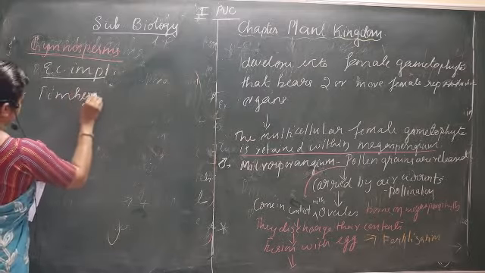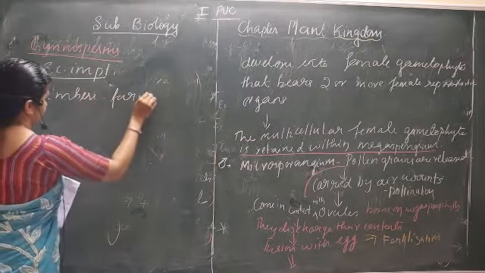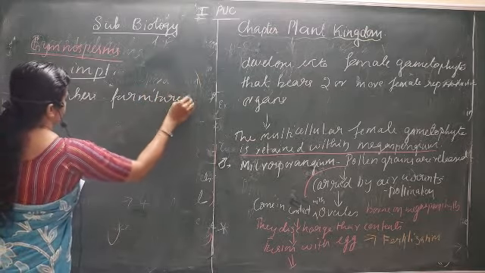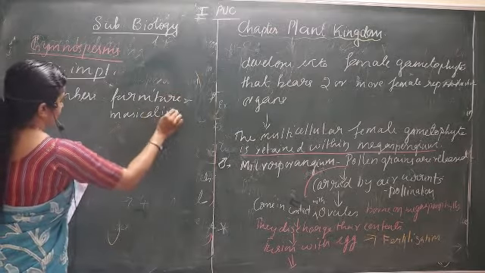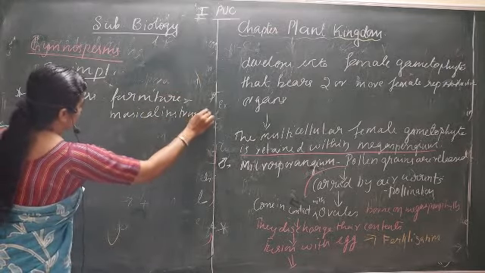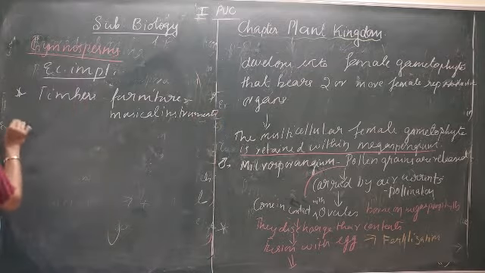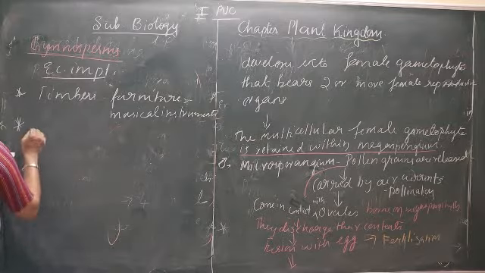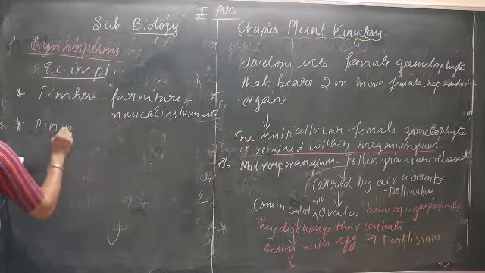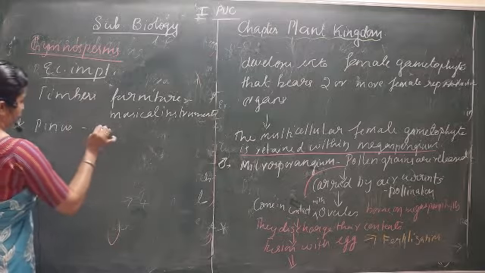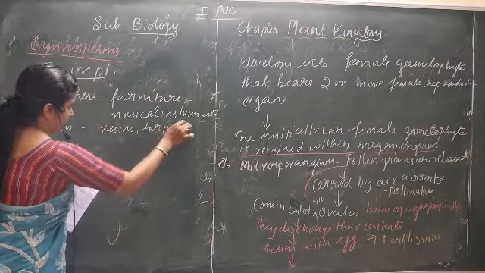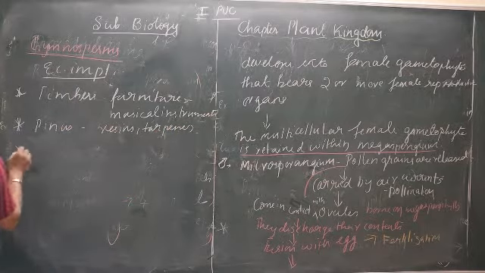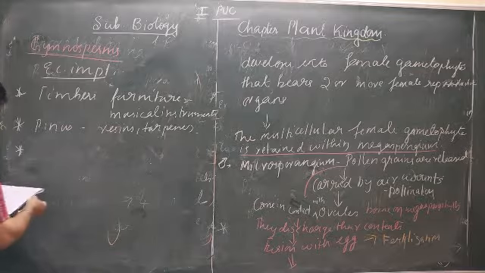Timbers are used in making furniture as well as some musical instruments. You know the cost of some of the musical instruments. So to prepare such musical instruments, there is a need for such gymnosperm plant groups. So it is so valuable in that aspect. Then Pinus is used in the production of resins and terpenes, which are used as chemicals in paint and all.